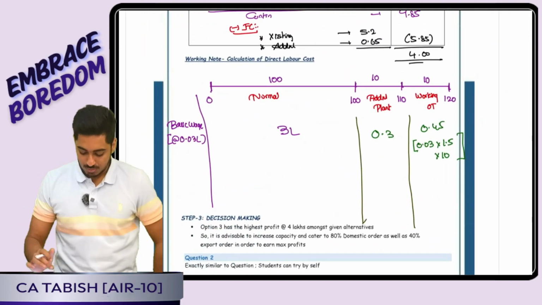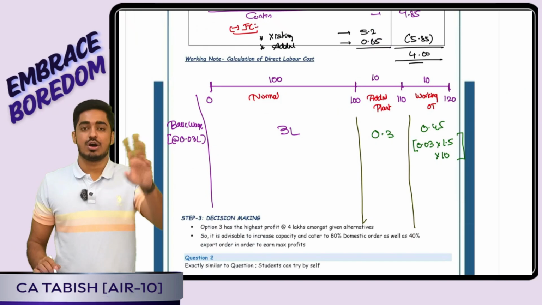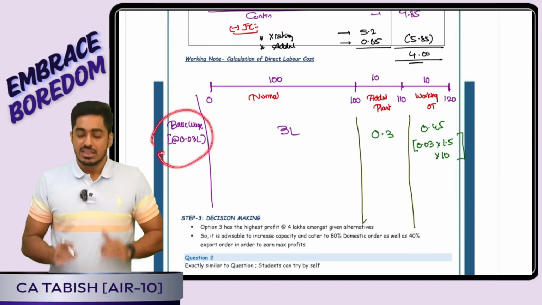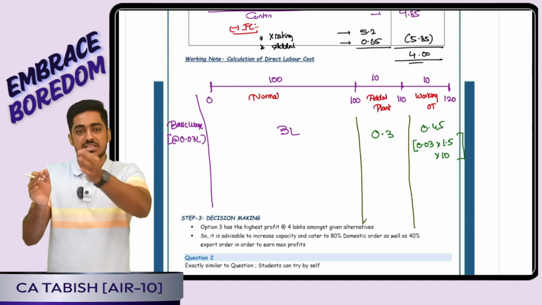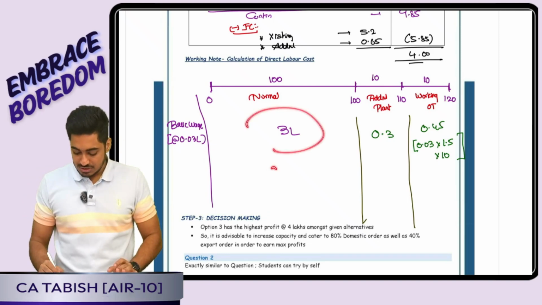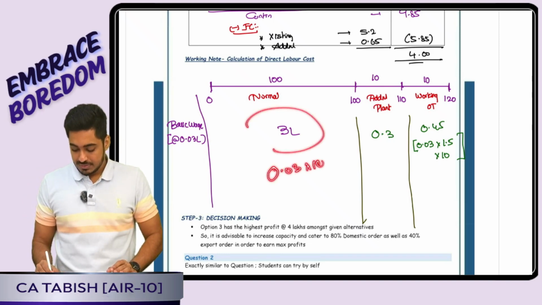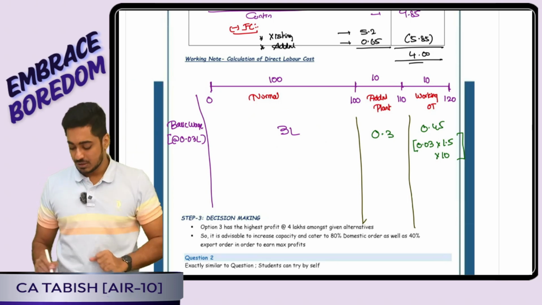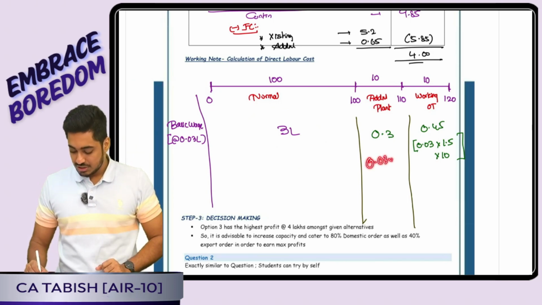Yes, what I told boss, I calculated my labor cost for 1%. I got it is 0.03 lakh. That means for the first 100%, basic wage only I am paying. Yes, 0.03 into 100. Yes, additional 10% that I got because of plant, for that I will not be paying overtime. So it is 0.03 into 10.